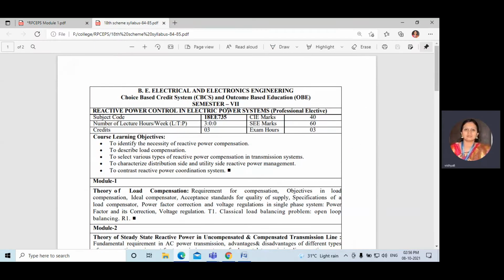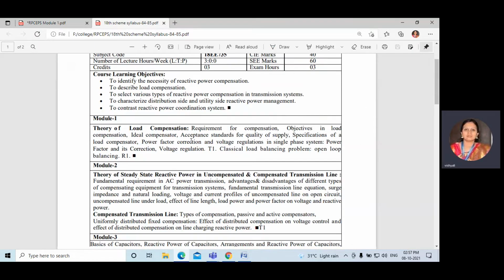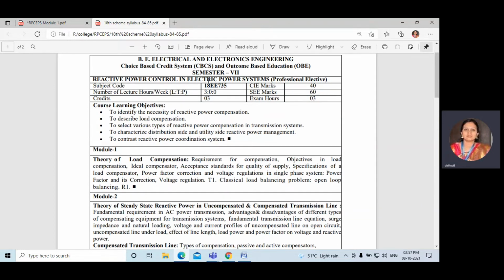Today we shall discuss reactive power control in electric power system. The first module is theory of load compensation. This is according to the VTU syllabus. The subject code is 18EE735.